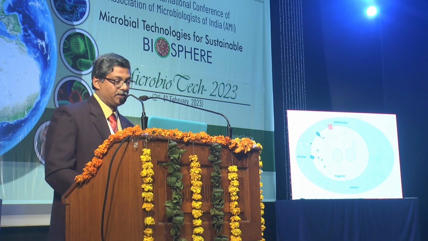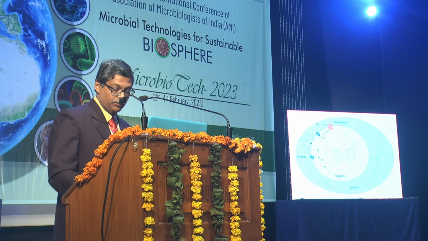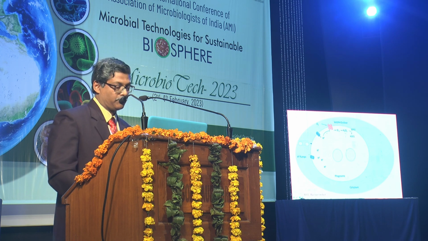These H plus ions in turn, in the case of the neutrophil, activate the NADPH oxidase. This NADPH oxidase utilizes oxygen and produces reactive oxygen species. The reactive oxygen species in turn produce hydrogen peroxide, hypochlorous acid (HOCl) and myeloperoxidase.